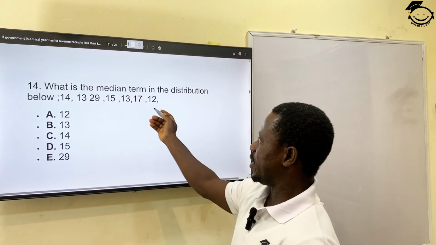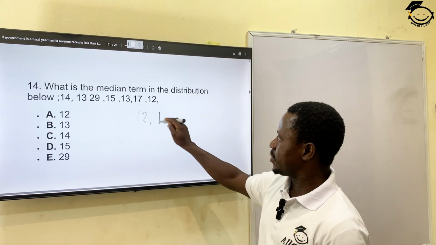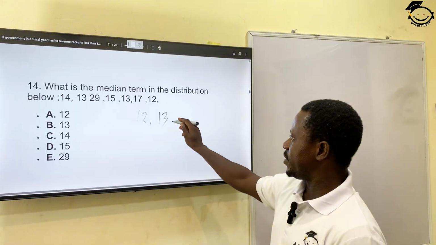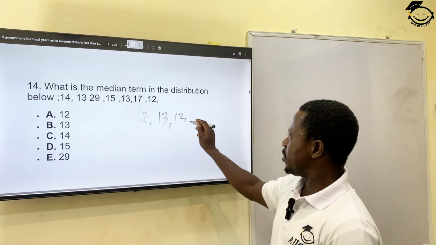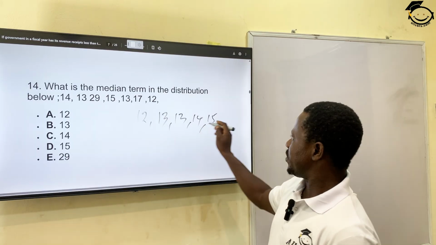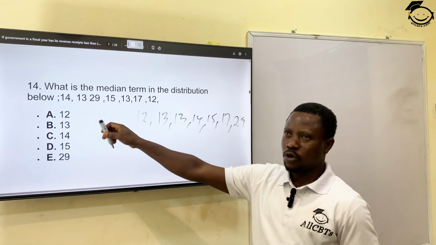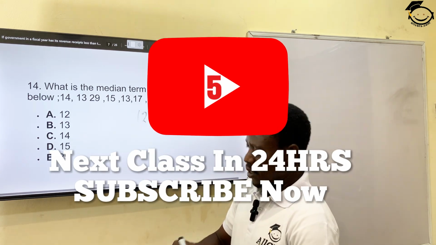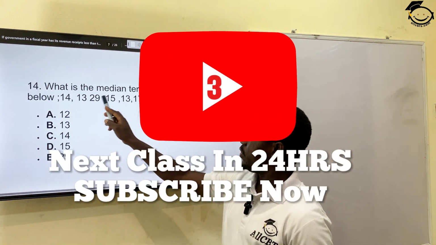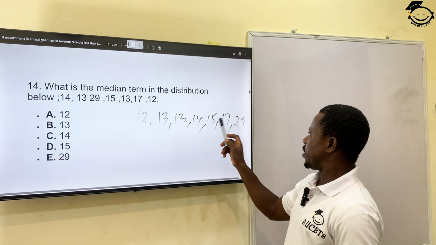Now, what's the lowest here? The lowest is 12, followed by 13. Then we have another 13. Then we have 14, followed by 15. And then we have 17. And the last number there is 29. Let me be sure that they are complete. Okay? 1, 2, 3, 4, 5, 6, 7. Let me check mine. 1, 2, 3, 4, 5, 6, 7.